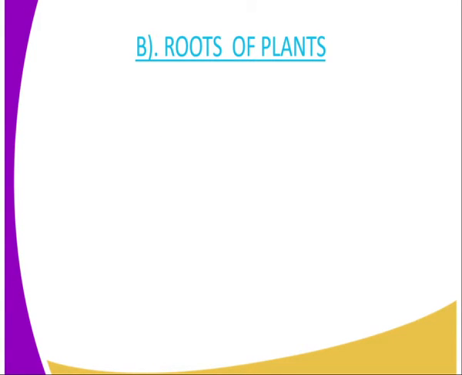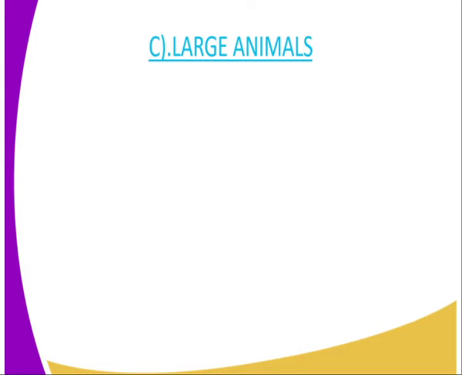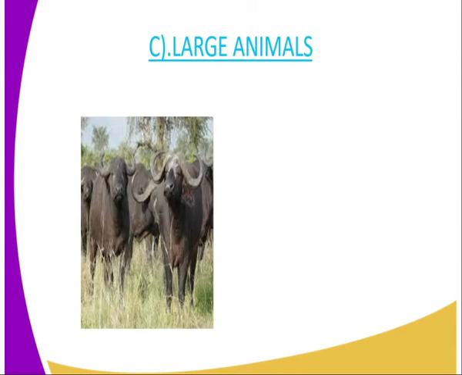Then the second factor, we have roots of plants. As you know, as the roots grow, they normally get through the cracks of the rock, and as a result of growing, they increase in size and therefore exert pressure on these cracks, widening the cracks and causing the rock to shatter into small pieces, and those small pieces are what we refer to as soil.